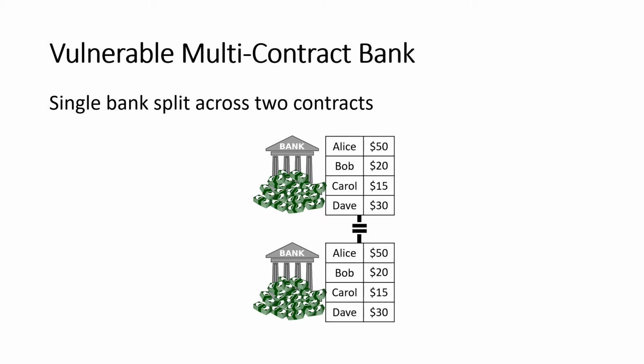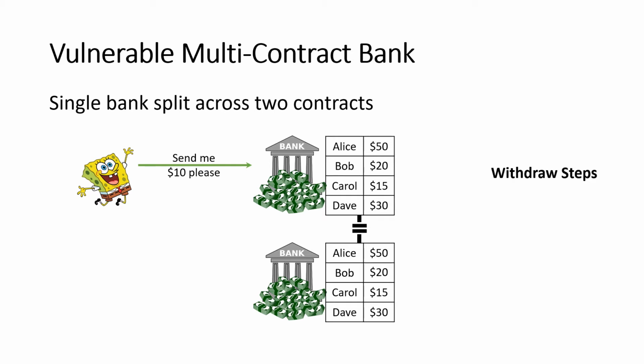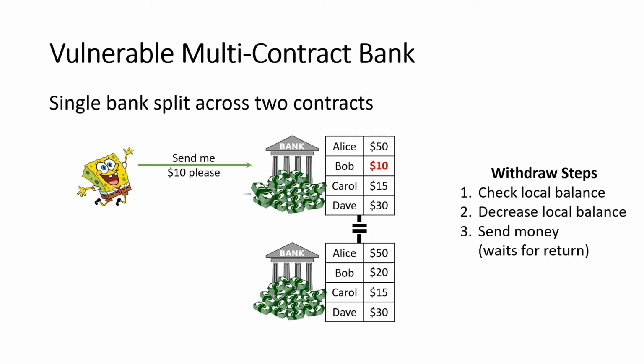We're not going to worry about most of the code, but we are going to take a deeper look at a specific part of the code. So if Bob comes in and says he wants to withdraw some money, what does the bank do? Well, Bob has requested to the first contract that he would like to withdraw $10. So the first thing that the bank contract does is it checks its local copy of the balance sheet, much more efficient than, say, going to another contract, and it sees that Bob's account has $20 in it. Bob's asking to withdraw $10. This is fine. So it updates its local copy of the balance sheet and reduces Bob's account balance to $10 and sends Bob his $10.